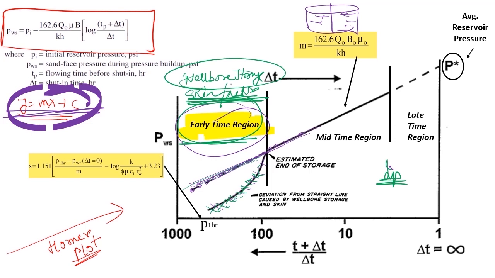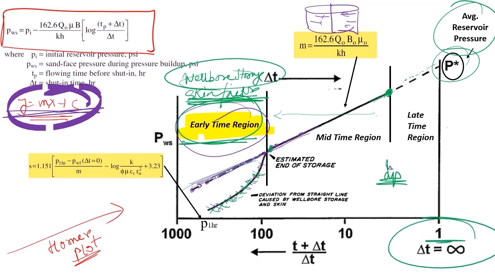Only with a short period of shut-in also I can get my average reservoir pressure, and I don't have to resort to a longer or infinite shut-in period, because once I have this particular trend, I can extrapolate it till my Horner time becomes 1. Once I get this Horner time 1, whatever pressure I am obtaining will be my average reservoir pressure.